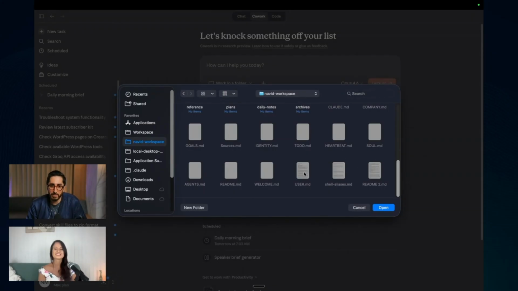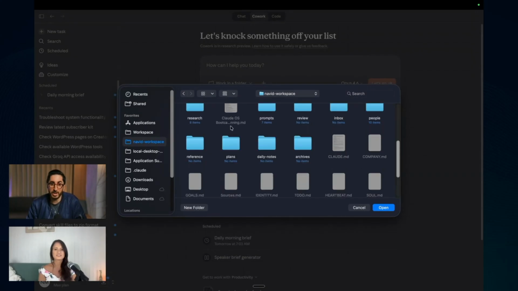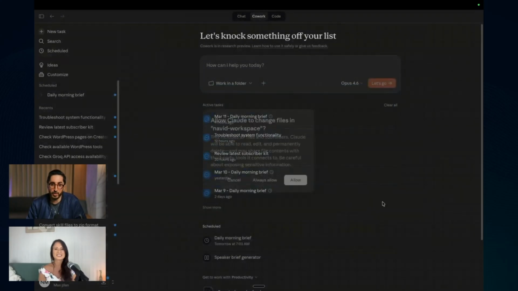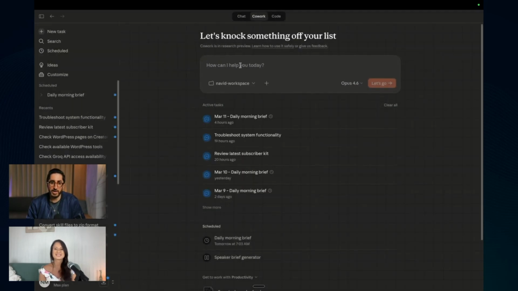And then you can have a user section, like this is about me and stuff like that. I'm going to include templates for all of this, because some of it is a little bit confidential for what I'm working on, but I can include templates for all of you watching this session, so you can get this set up the preferred way. You will essentially just allow this. You can always allow, or you can just allow once, and then you have access to the workspace.